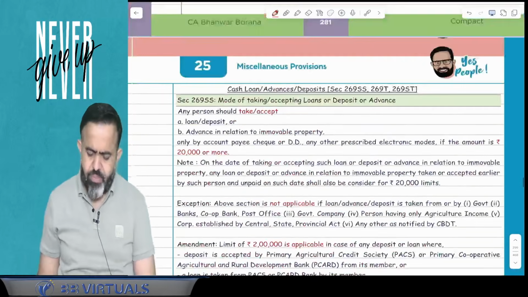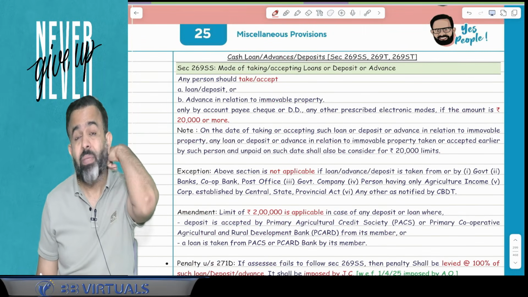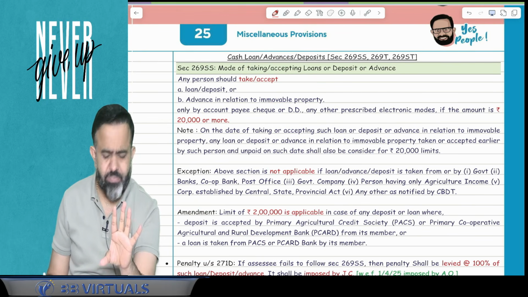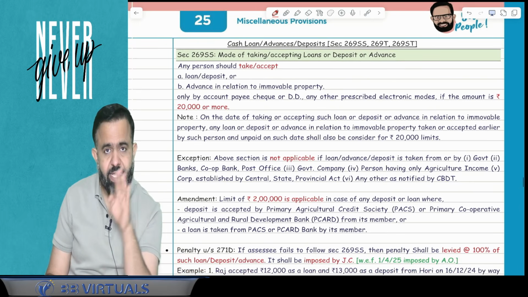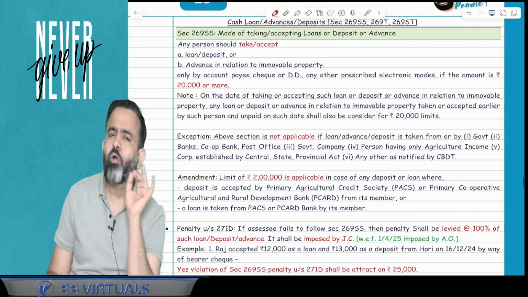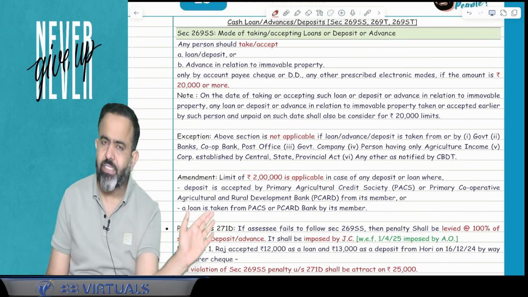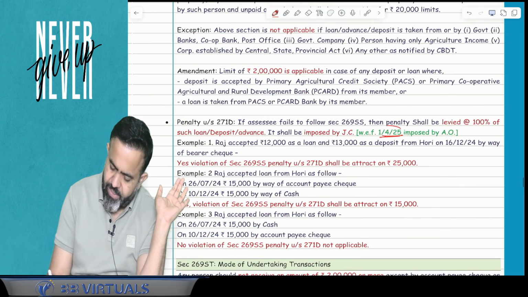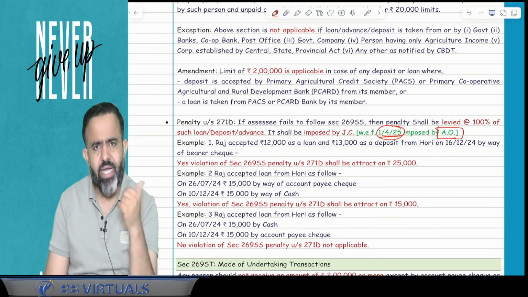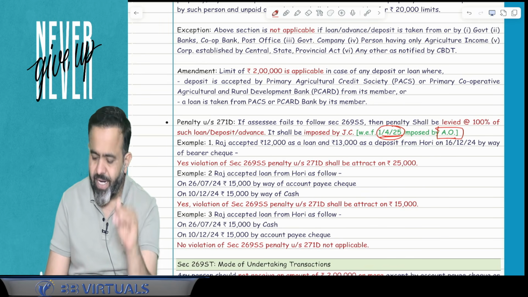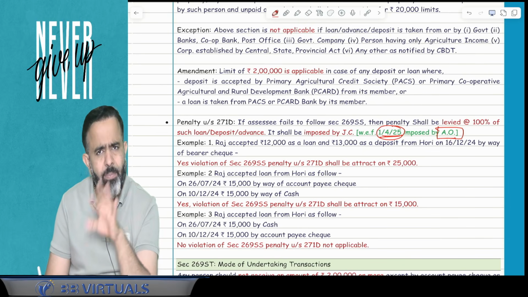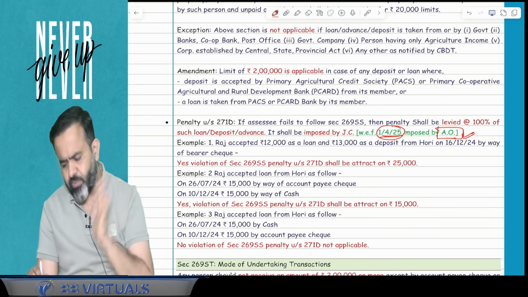Okay guys, you know that if you take a cash loan or repay a cash loan, or accept more than 2 lakh rupees in a day in cash, then there are certain penalties. There is a violation of section 269SS, 269T, 269ST, and there is a penalty. Earlier that penalty was imposed only by the joint commissioner. Now they have changed it, and from 1st April 2025 this penalty can be imposed by any assessing officer. Any assessing officer means the ITO also. Answer is yes, this penalty can be imposed by the ITO also, by the assistant commissioner, or deputy commissioner. So any of the officers can impose this particular penalty.